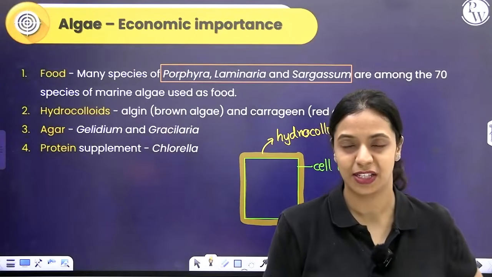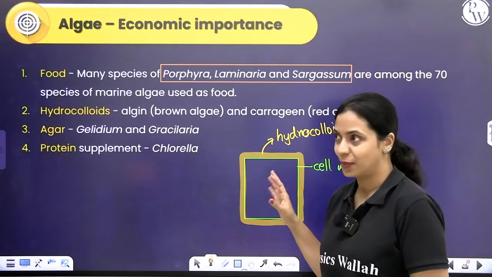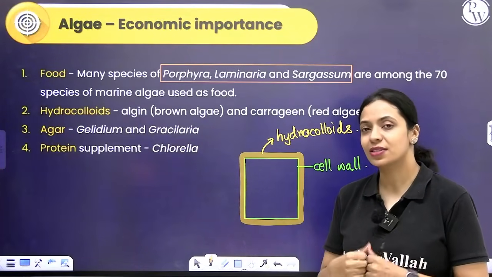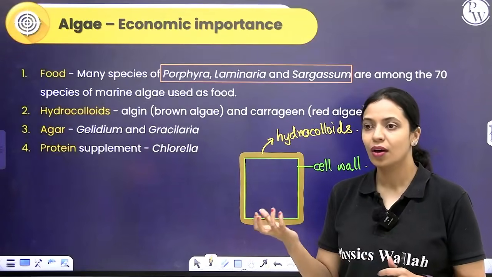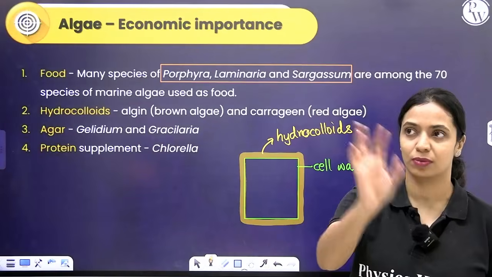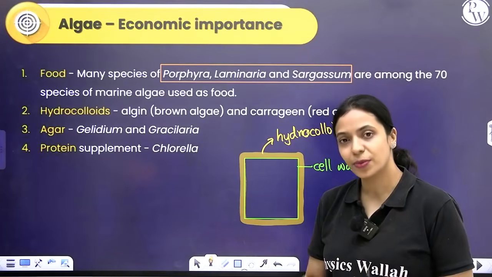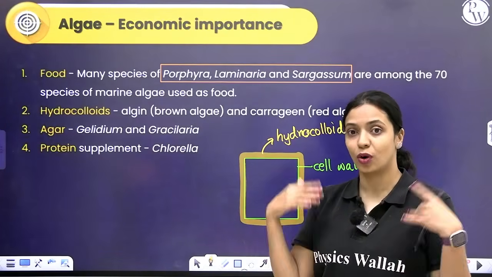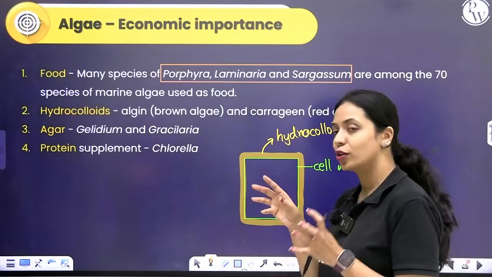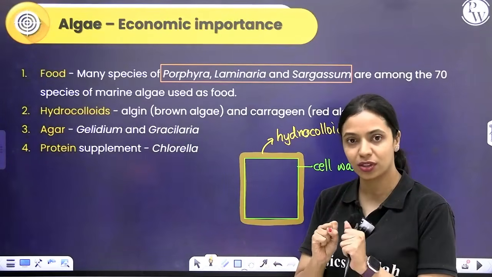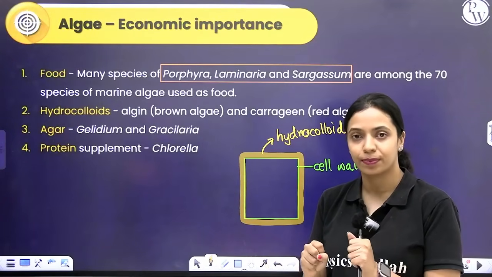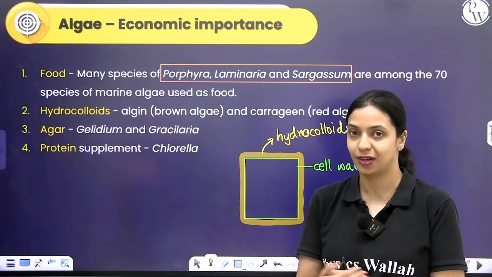There are two functions basically. These are generally found in aquatic habitats like seas and oceans. So it's possible sometimes that there's a huge wave and this algae or plant is transferred to the shore. It's possible for this plant to lose a lot of water, become desiccated when it's not surrounded by water. So hydrocolloids hold the water and make sure that the plant does not die due to lack of water or absence of water in its immediate environment.